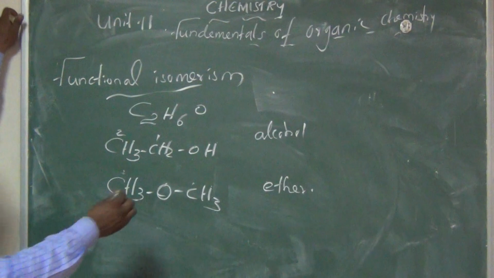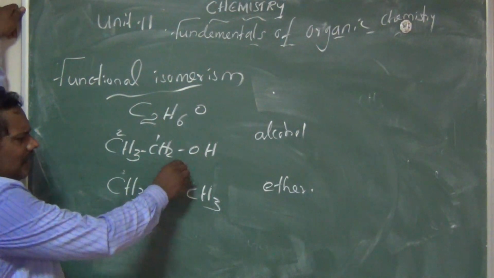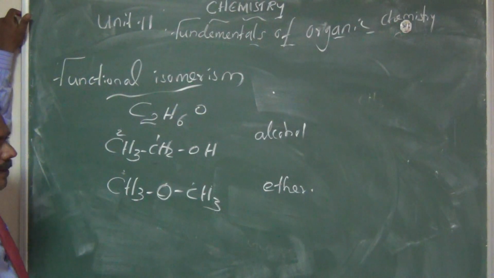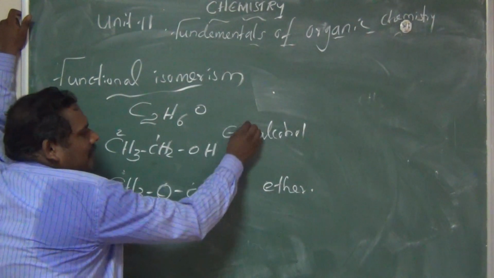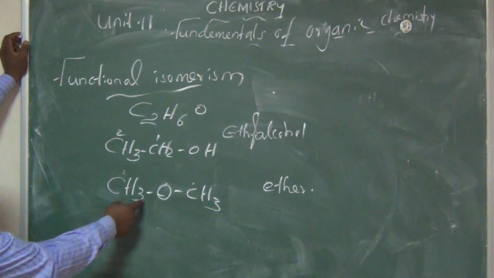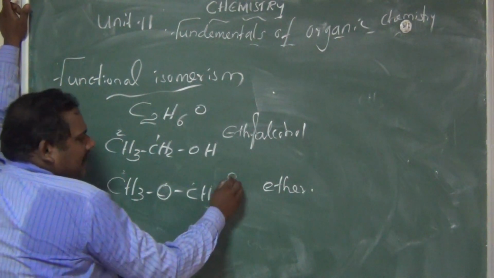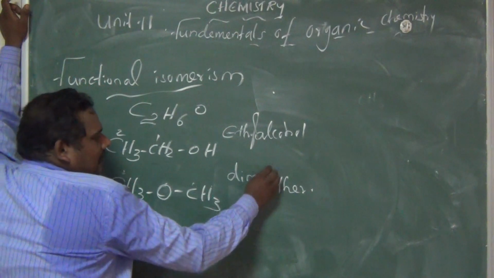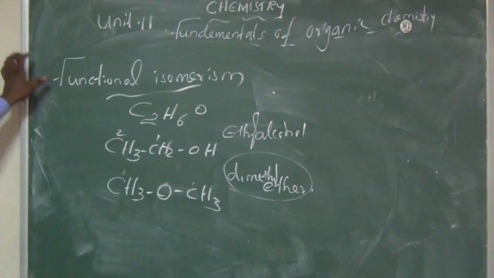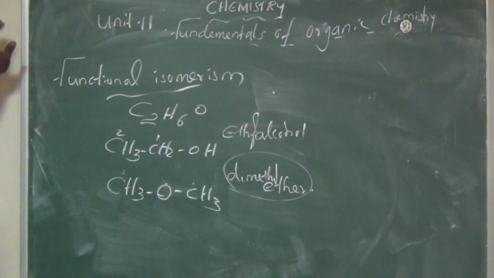So what is the name of this compound? Simply, the common name, all of you know, is ethyl alcohol. And this one we can say is dimethyl ether. The first one is ethyl alcohol.